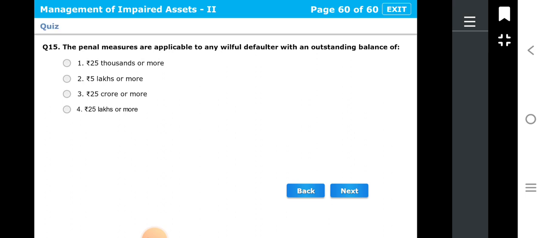question, question number 15. The penal measures are applicable to any willful defaulter with an outstanding balance of first 25,000 or more, 5 lakh or more, 25 crore or more, 25 lakh or more. So let's see what is the right answer. Correct answer is 25 lakh or more. So any person who is having 25 lakh or more outstanding balance in that NPA account, and he is having the money also and he is not paying, that will be considered as a willful defaulter. Okay, and the bank has to publish that list of the willful defaulters on their website.